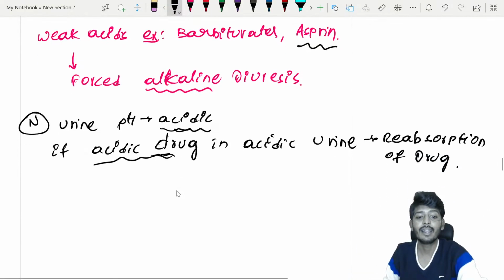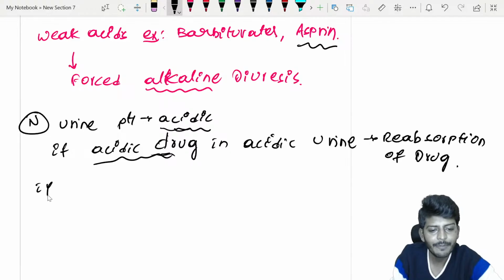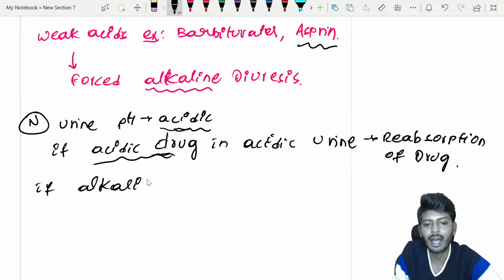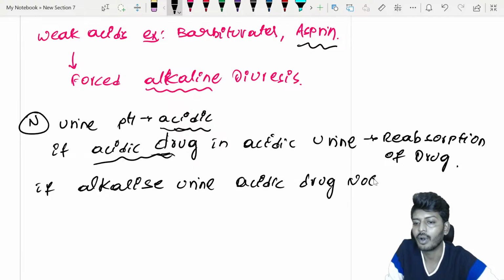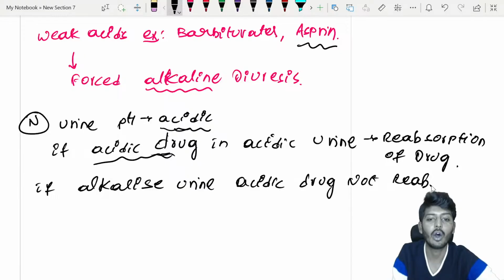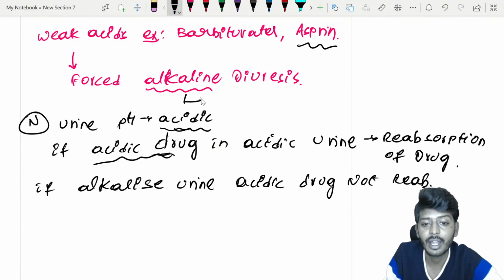So that is why, if I alkalize the urine, automatically the urine is alkaline, so the acidic drug will not be reabsorbed. Acidic drug not reabsorbed. Okay, so if it will not be reabsorbed, it means it will go out into the urine. So that is how we are treating, forced alkaline diuresis.